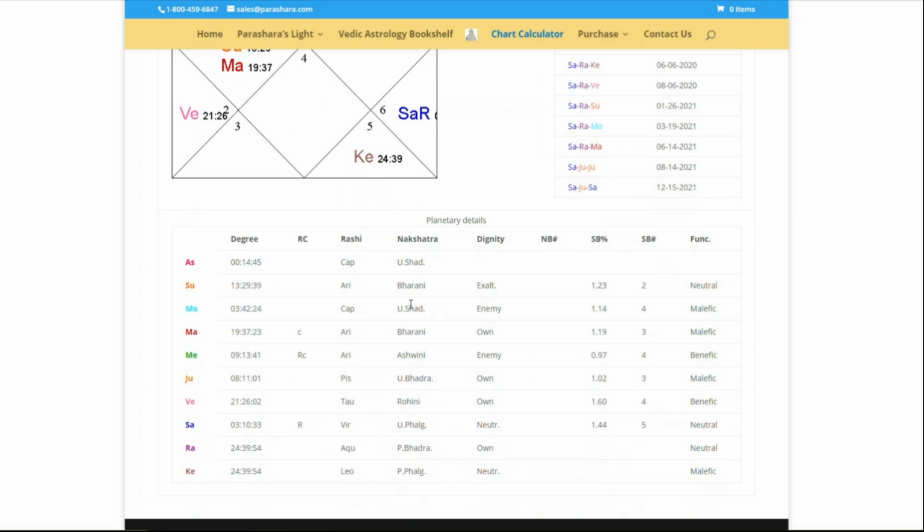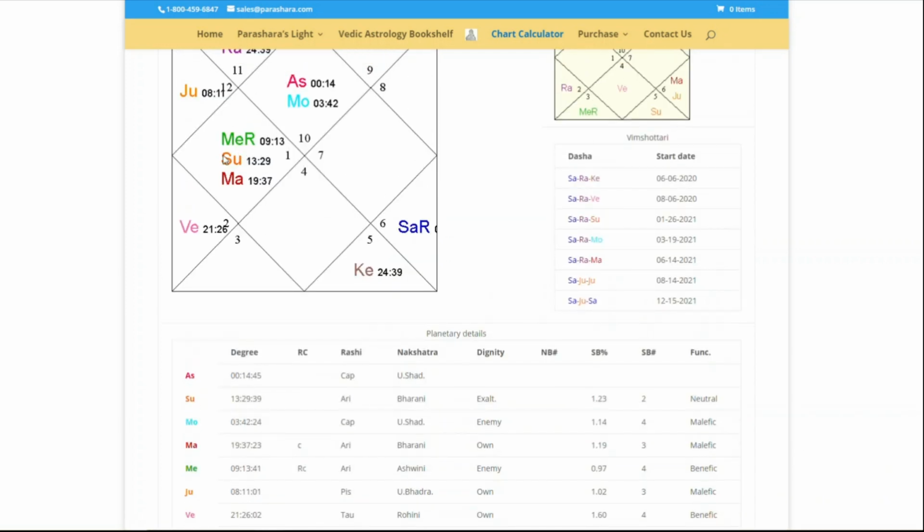Don't worry about the nakshatras. Don't worry about the degrees. When you learn later on, if you want, you can investigate those things. You can learn a lot from the internet. The planet Sun is Aries. Planet Sun is Aries here. Sun number 1, first zodiac sign Aries. So Sun in Aries. Dignity, that is important. That is the strength of the planet. That is exalted, very powerful. Exalted means very powerful. Ucham position, very powerful Sun.